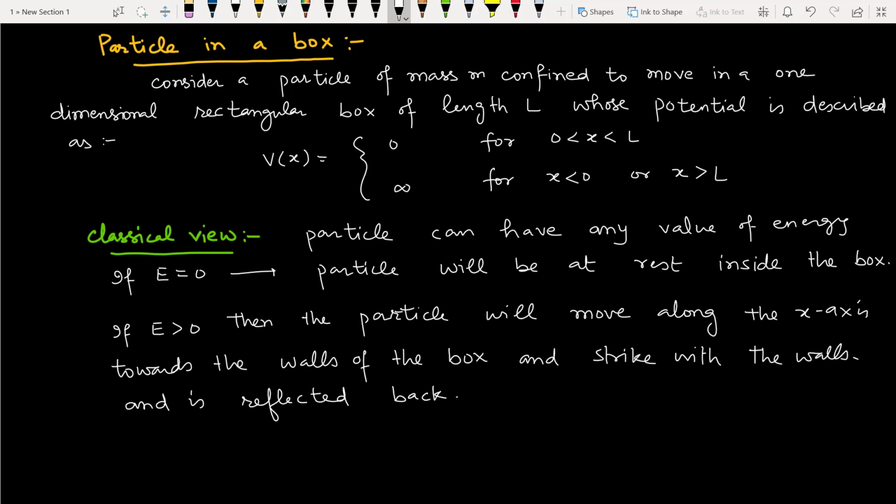So it will perform back and forth motion along the x-axis.